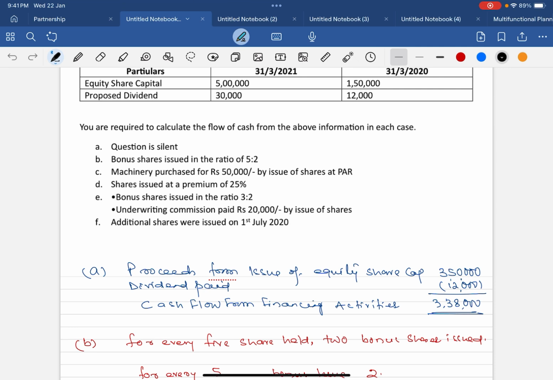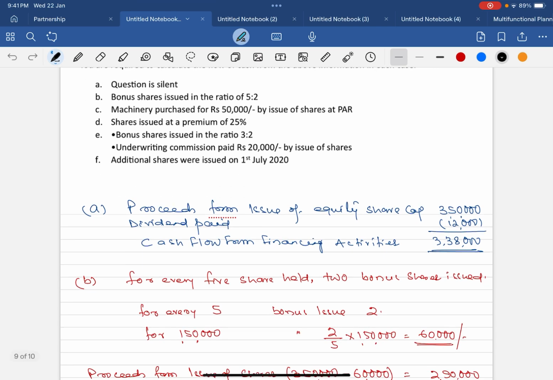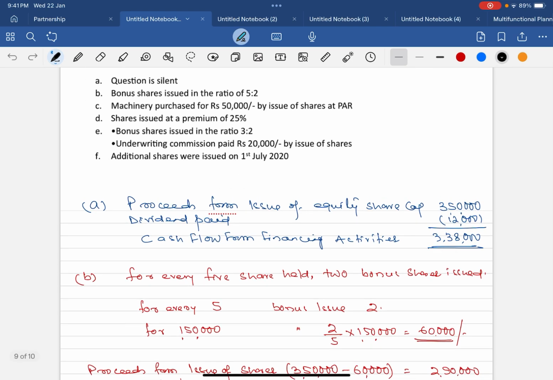Next one is bonus shares issued in the ratio of 5:2. Remember, when it is given that bonus shares are issued in the ratio of 5:2, it means for every 5 equity shares, 2 bonus shares have been issued. And as we know, bonus shares are issued by capitalizing the reserve, which means there will be no inflow of cash. So for every 5 shares held, 2 bonus shares issued.